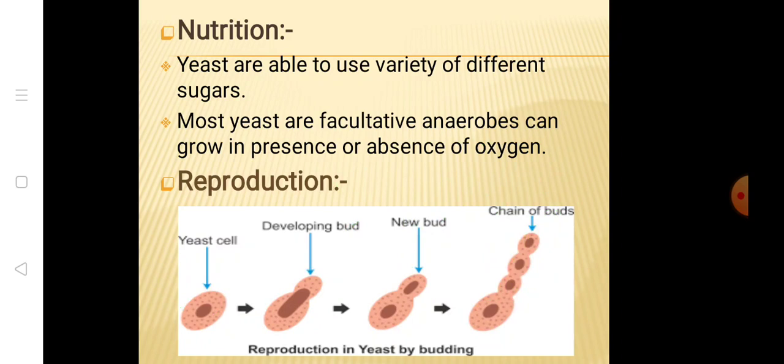In certain yeasts, like Schizosaccharomyces species, reproduction is asexual by binary fission, and sexual reproduction is only found under unfavorable conditions.